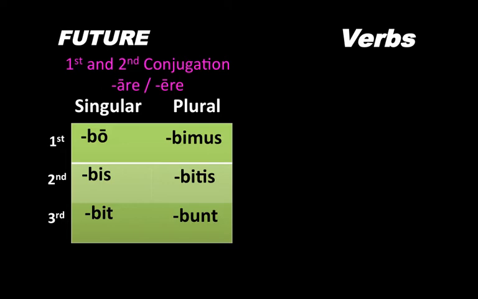Now, take a look and see that this only applies to verbs that belong to the first and second conjugation. So the verbs that have ARE infinitives and ERE infinitives. Third and fourth conjugation are going to do something totally different, so we're not even going to focus on those today. These endings work exactly the same as we've done for the present and for the imperfect. We just simply add them to the stem and the connecting vowel.